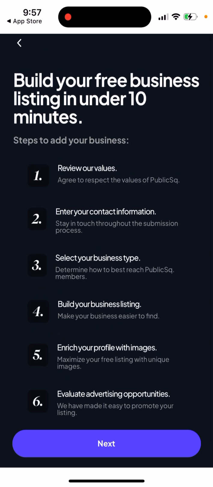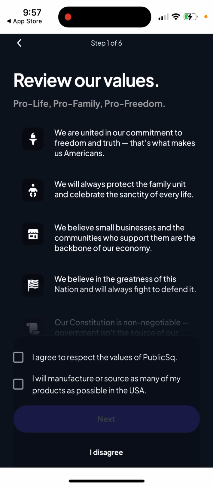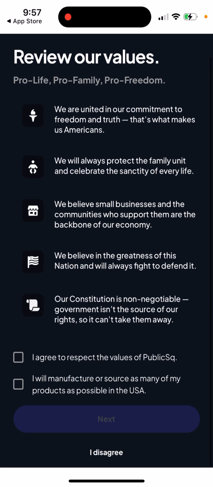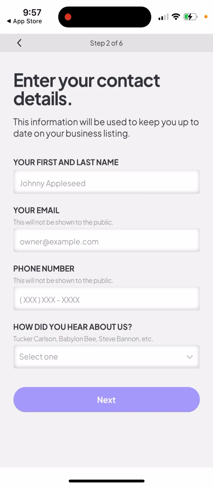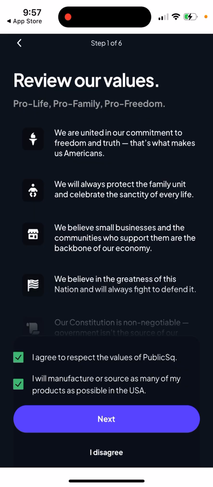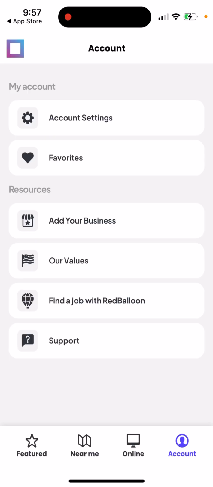You can add your business only if you respect these values, and you need to agree that you will manufacture or source as many of your products as possible in the US. Then you enter your contact details and proceed from here. So that's basically the idea.